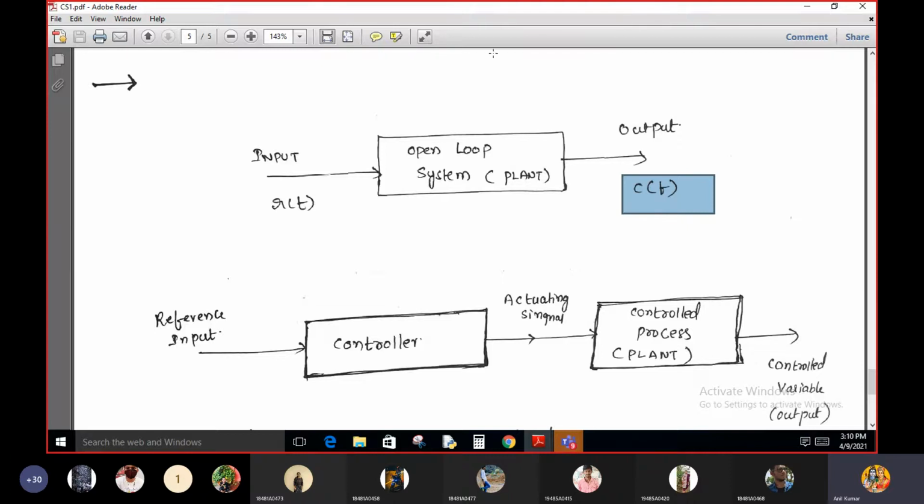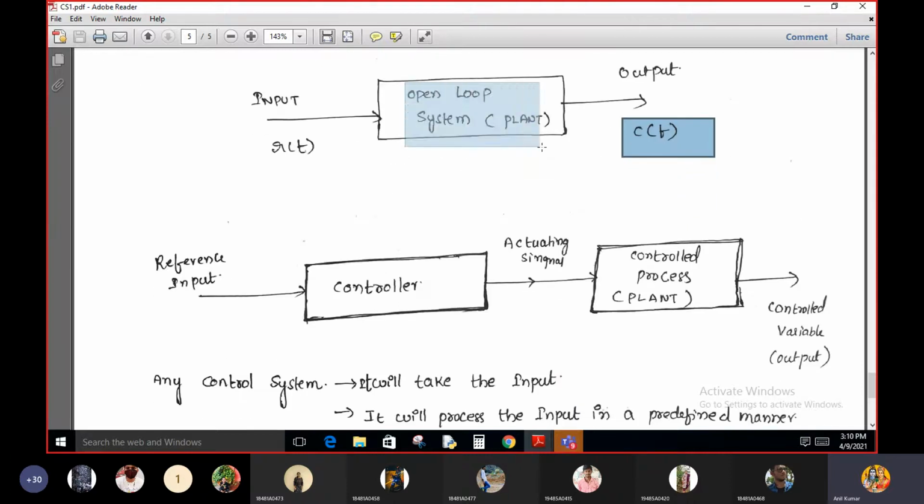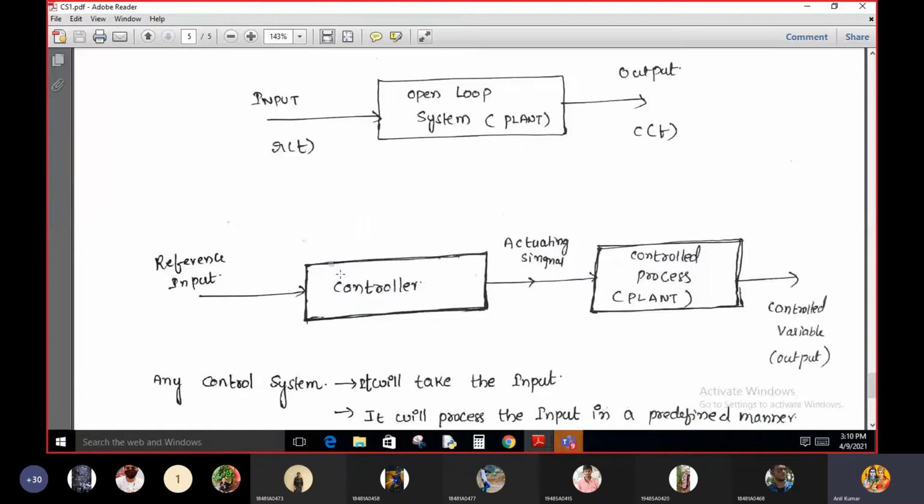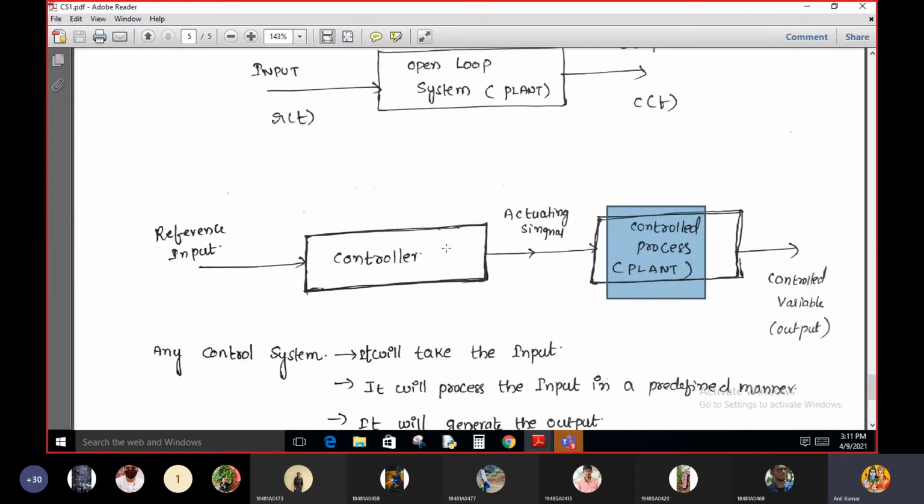Okay, so now internally this open loop control system consists of two sections. Section 1 is the controller and section 2 is the plant, or otherwise called the process. Inside the open loop control system, we have two separate sections.